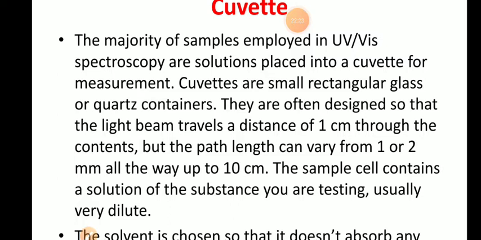They are often designed so that the light beam travels a distance of 1 centimeter through the content. That means the path length or thickness is 1 centimeter. But the path length may vary from 1 millimeter or 2 millimeter up to 10 centimeter. So the path length may be variable depending upon our requirement, but preferably the thickness of the cuvette is 1 centimeter.